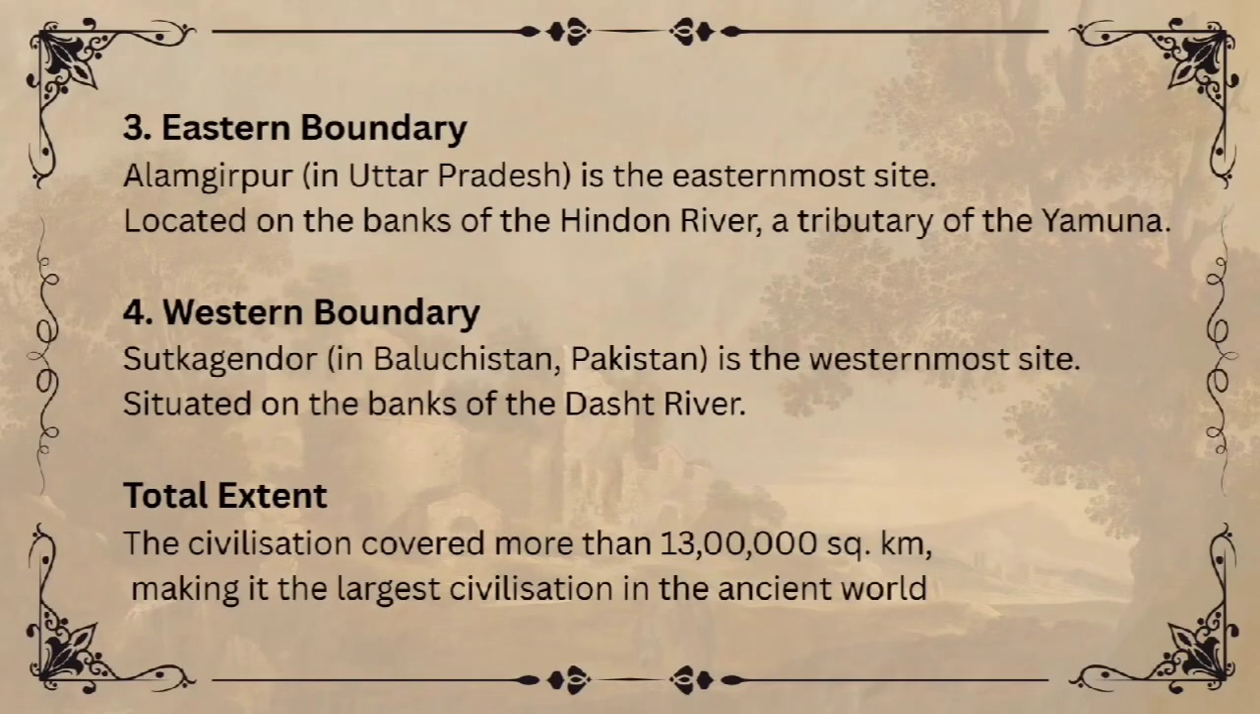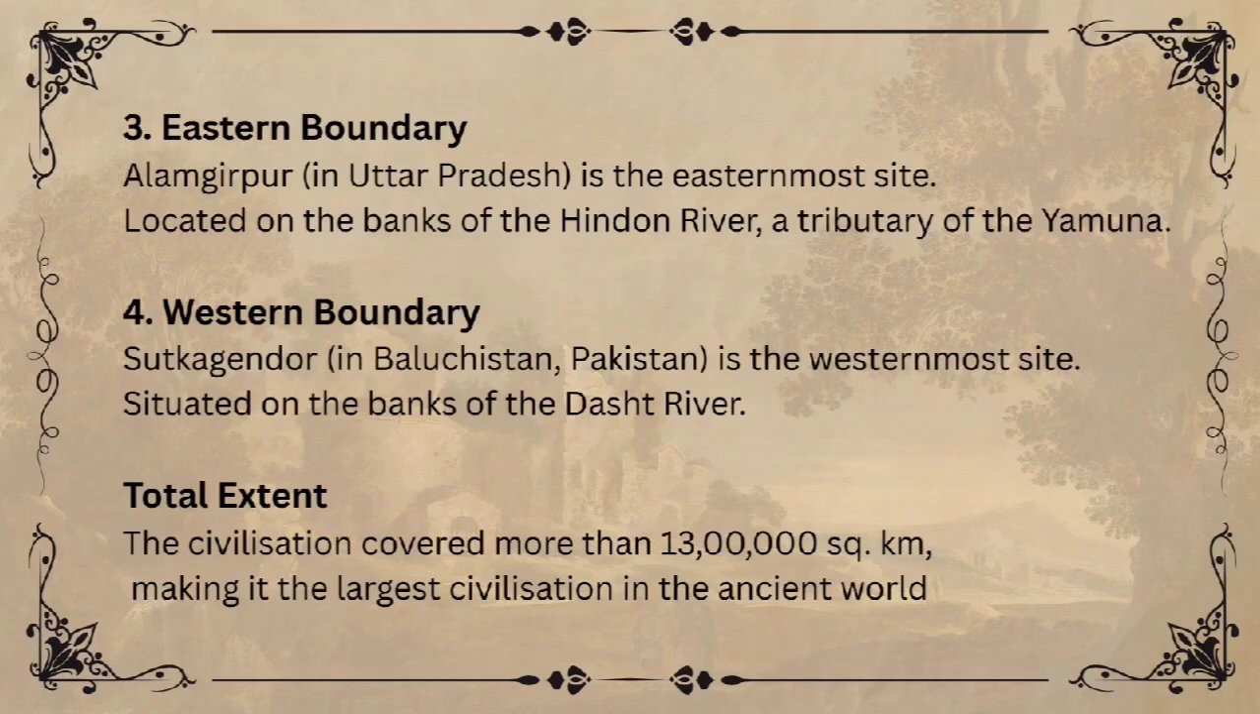The third one, eastern boundary. The eastmost site is Alamgirpur. Alamgirpur is in Uttar Pradesh. It is located on the banks of Hindan River, a tributary of Yamuna River. This proves that the civilization expanded towards the eastern parts of North India.